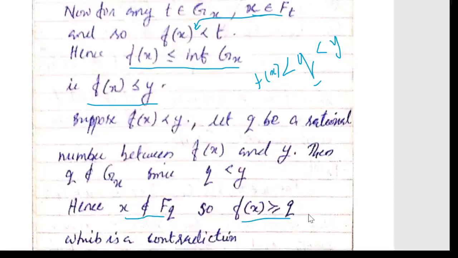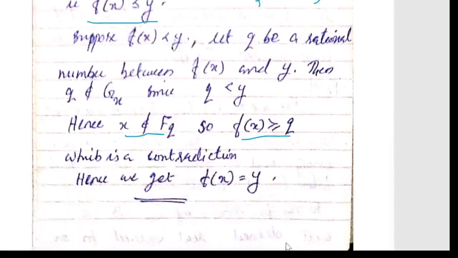The reason is, since q is less than y and we have f(x) less than y, you have taken an element in between f(x) and y. So f(x) greater than or equal to q is not possible, which is a contradiction. Hence we get f(x) is equal to y.